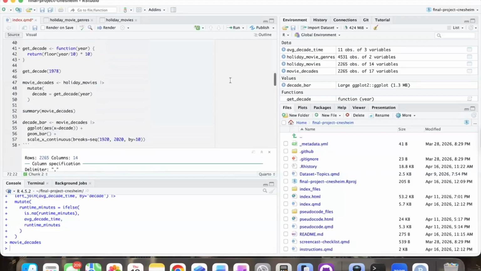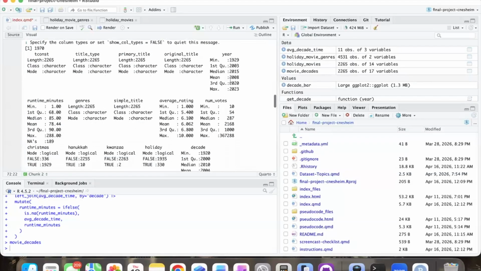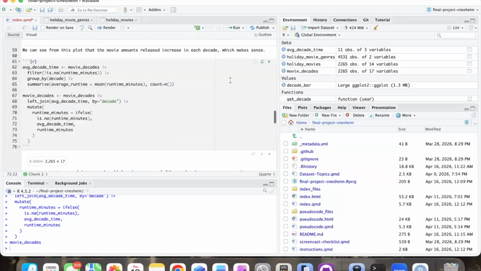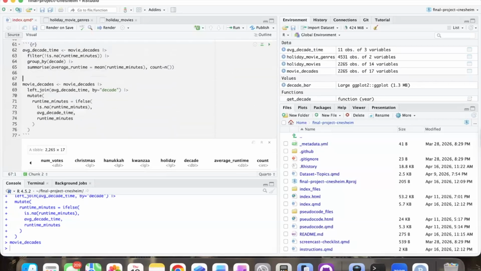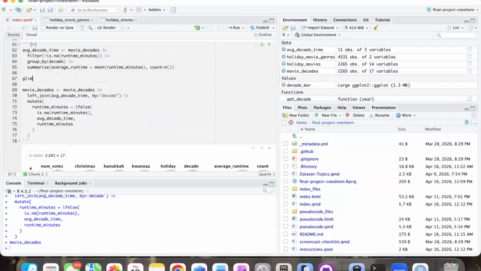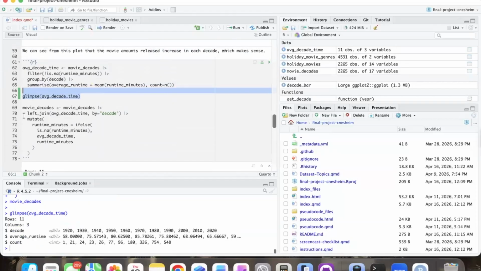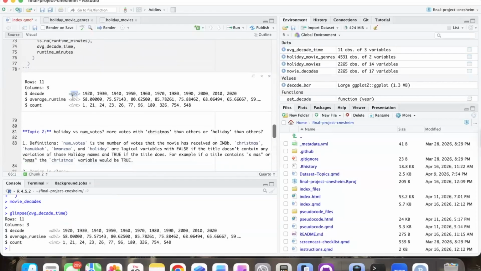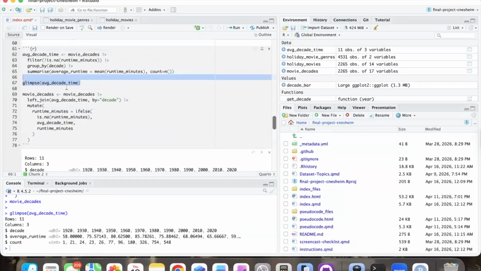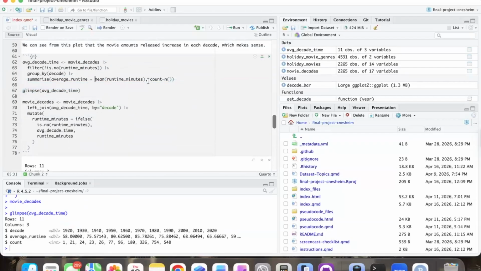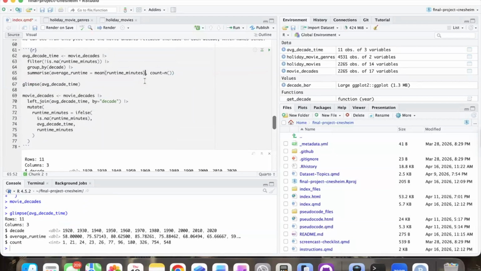Let's see, when we got our summary, what did we get? Let's do glimpse average decade time. Oh, interesting. Okay, so we need to do this. I think it's as. Let's see if this fixes it.